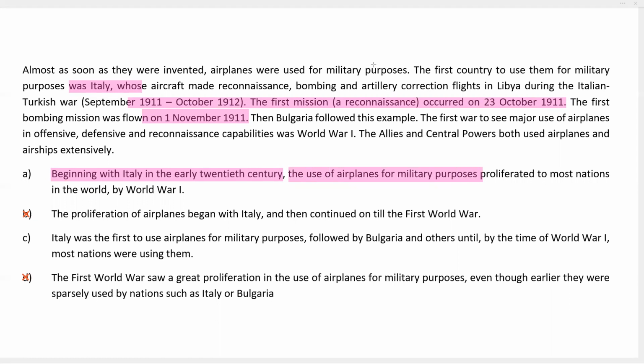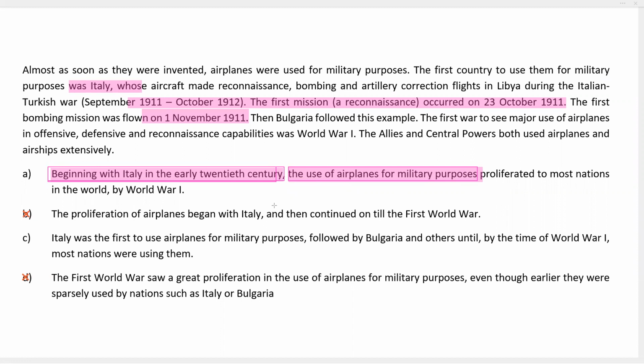Now, look at the way that this is constructed. Beginning with something, the use of airplanes for military purposes. So when we have something which is connected by beginning with something, we find that this phrase, beginning with Italy in the early 20th century, functions as a modifier.